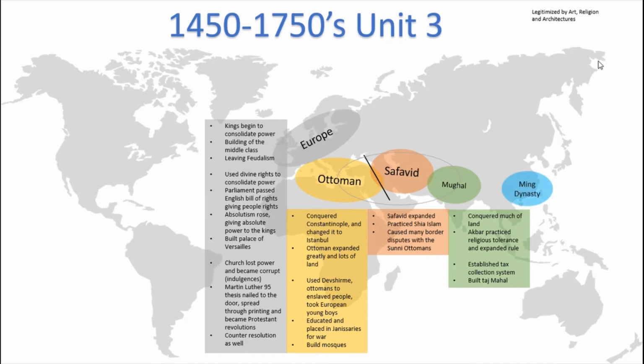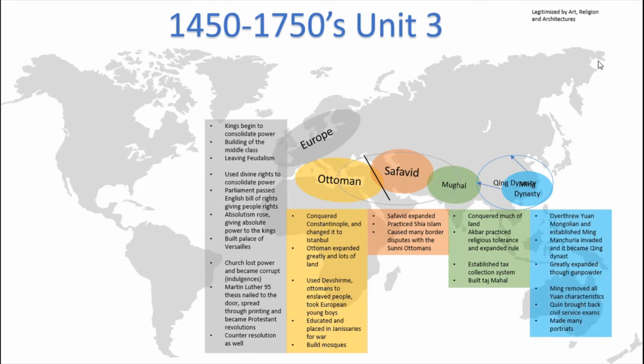Okay, now the Ming Dynasty eventually expands during the Qing Dynasty. When the Ming is replaced by the Qing Dynasty, it expands. The Ming Dynasty overthrew the Yuan Mongolians and established the Ming. Manchuria invaded and it became the Qing Dynasty. So the Qing leaders were actually foreign.